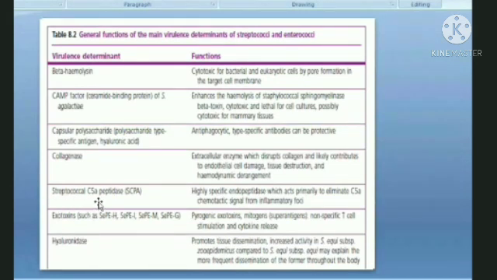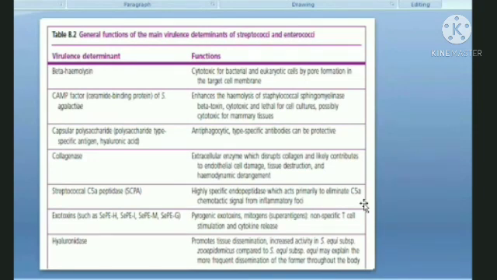Then streptococcal C5a peptidase is again an endopeptidase. This peptidase eliminates C5a. What is C5a? When you study the complement system, C5a is a complement fragment. The complement system is a part of the innate immune system which removes the antigen that comes into contact with your innate immune system, and it takes care of that.